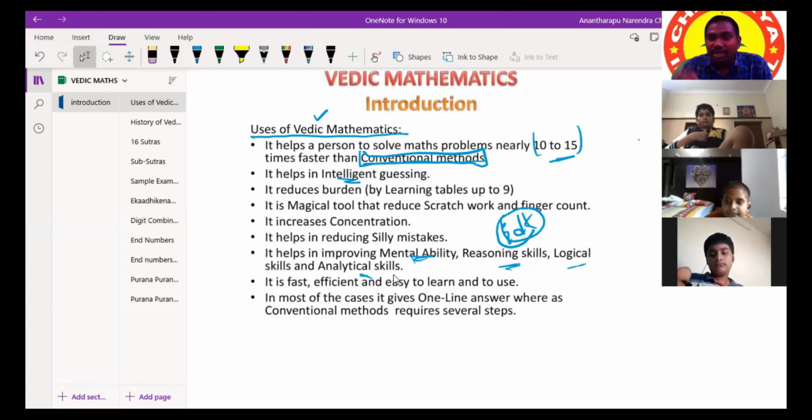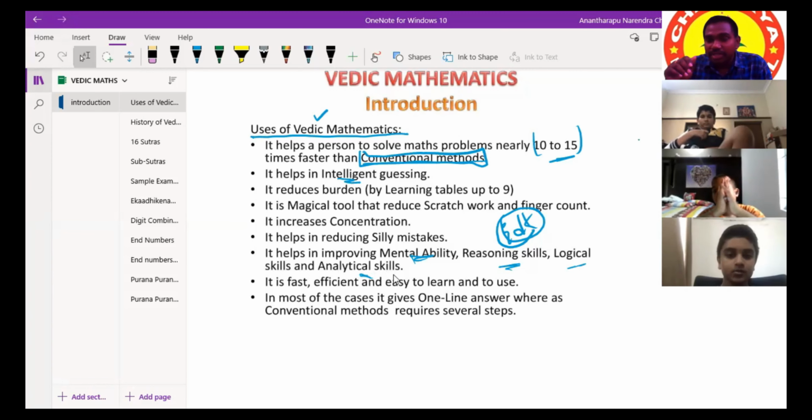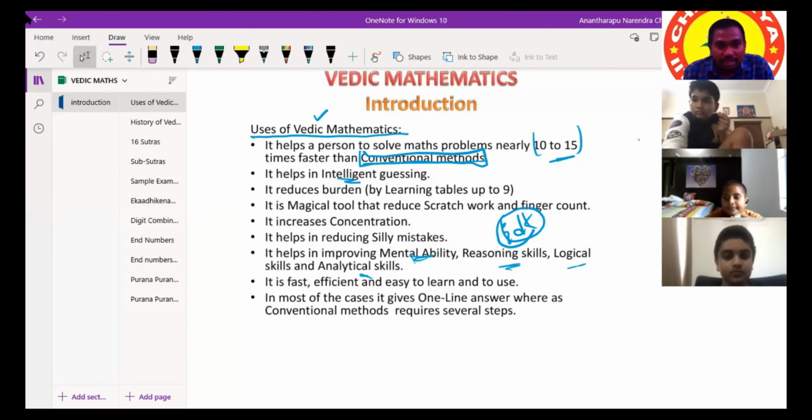We call that competitive exams, entrance exams. I'm telling, after your education is complete: after schooling, then college, then job.